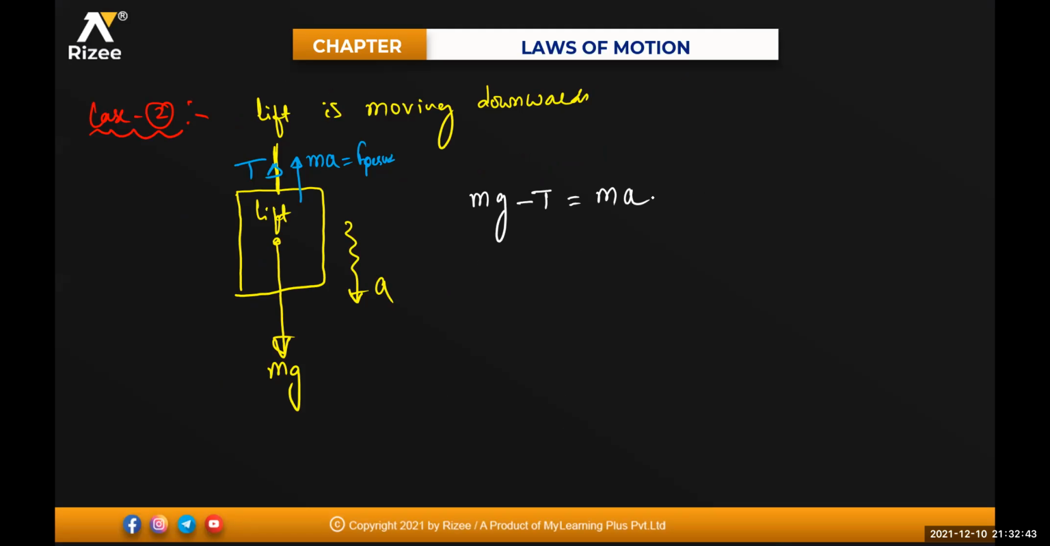Yes, clear for everyone? So when the lift is moving in the downward direction, what is the formula? T is equal to m into g plus a. And when the lift is moving in the downward direction, T will be equal to m into g minus a. What is our basic idea to write the force equation? Can anyone tell me?